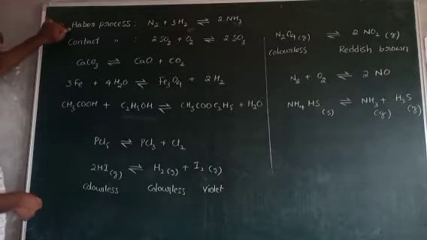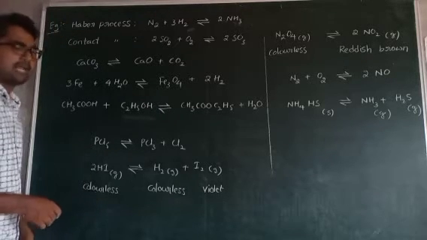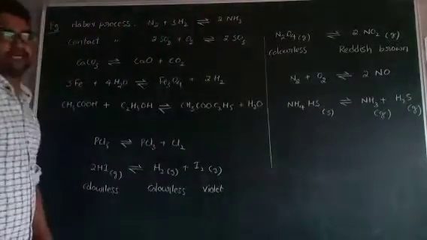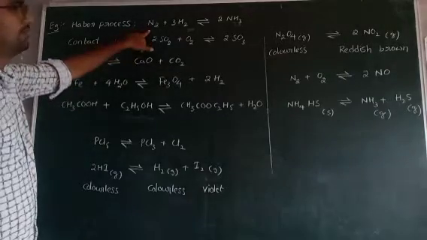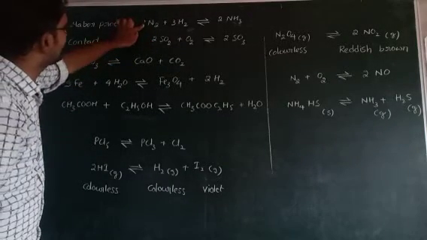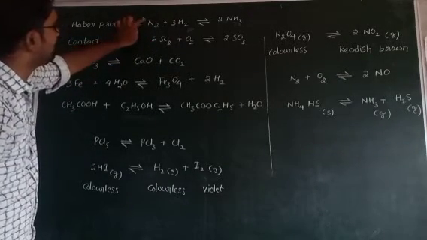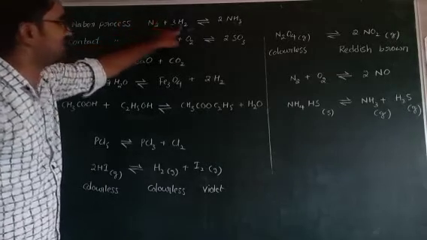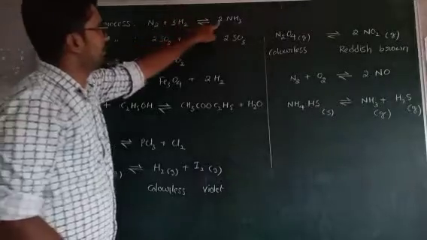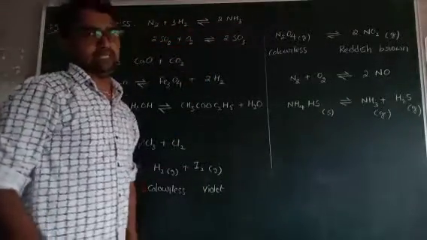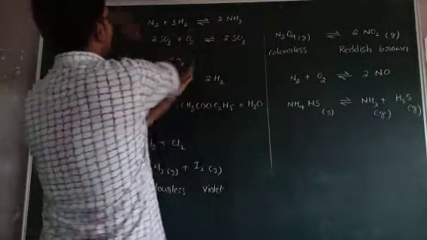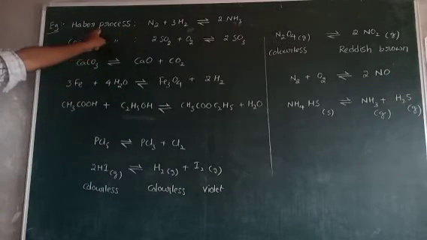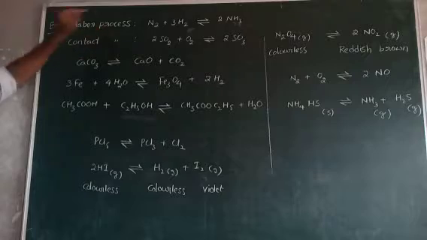First one, Haber process. In the Haber process, ammonia is prepared. How is it prepared? 1 mole of N2, with no number written meaning 1, reacts with 3 moles of H2. It gives 2 moles of ammonia. And a reverse reaction is also possible. So ammonia preparation in the Haber process is a reversible reaction.